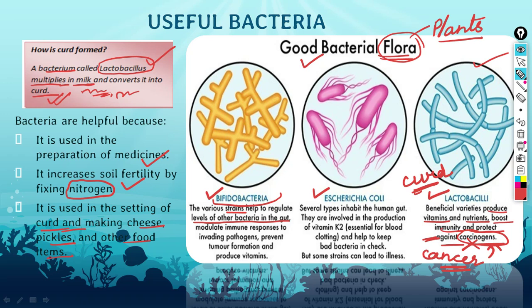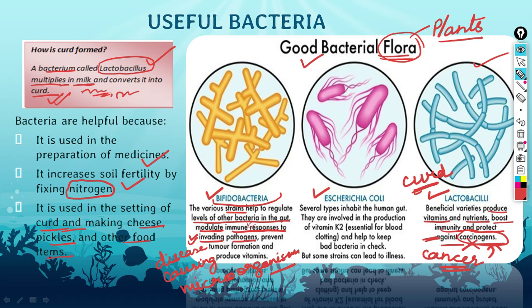They are also modulating immune responses to invading pathogens. What are pathogens? Any disease causing microorganism is called a pathogen. So when this pathogen is invading, meaning moving inside the body, these Bifidobacteria control them, they create an immune response, they alert our immunity.